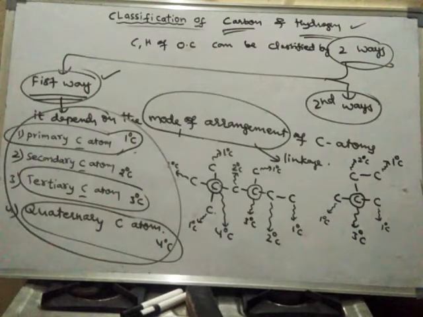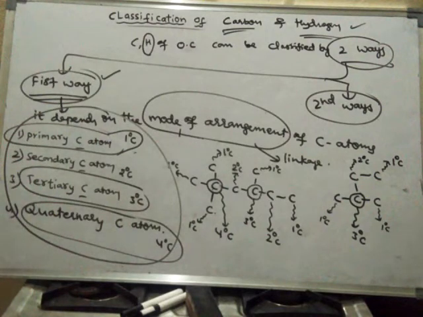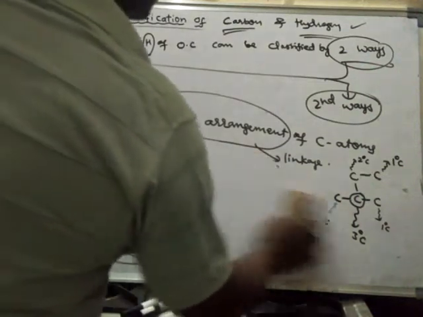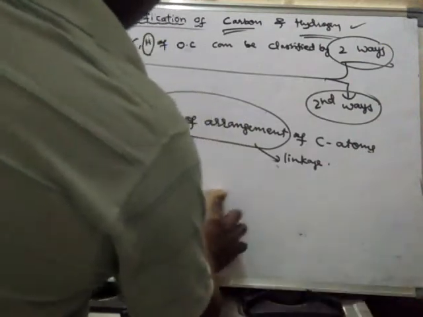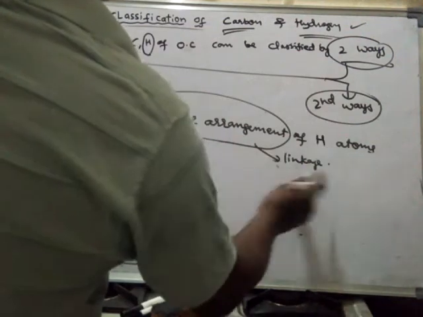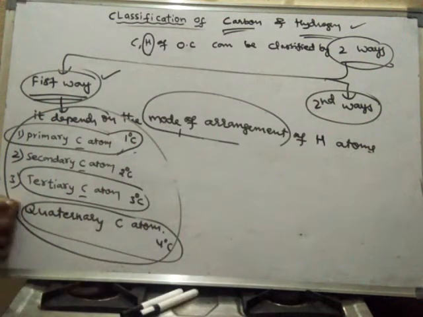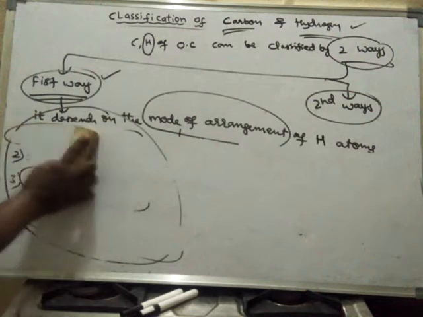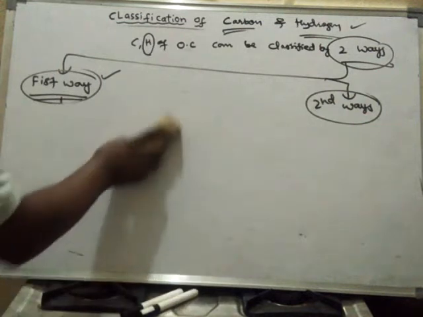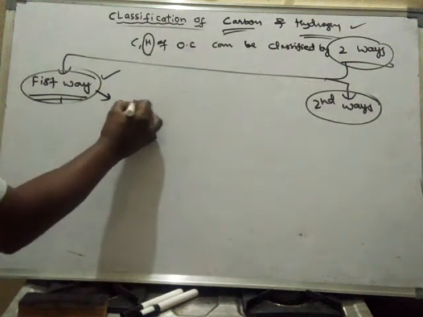Now let us learn about the types of hydrogens. How many types of hydrogens are there? 4 types of hydrogens. Sorry, hydrogens are of 3 types. What are they? Quaternary hydrogen is absent. So in this method, 3 types of hydrogens are possible.